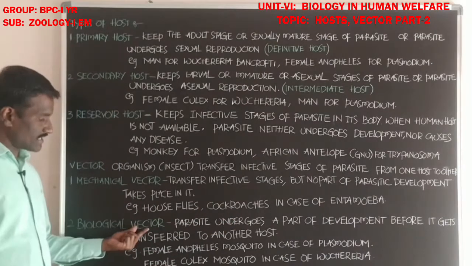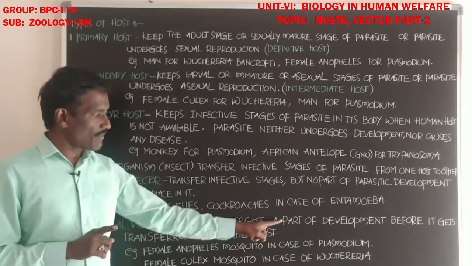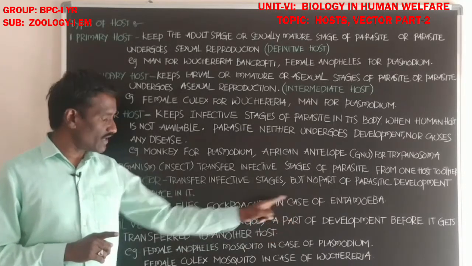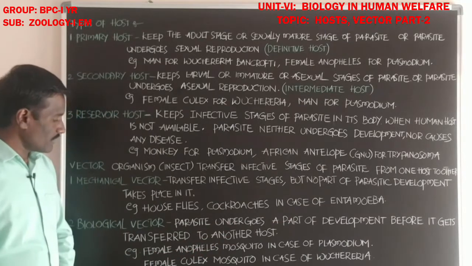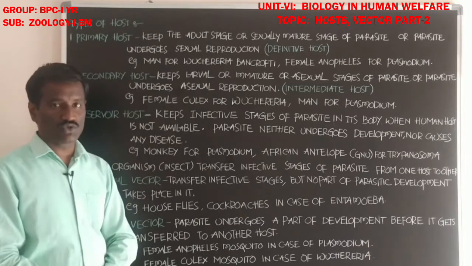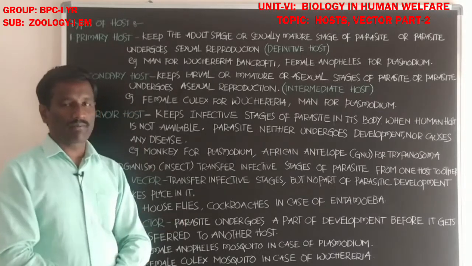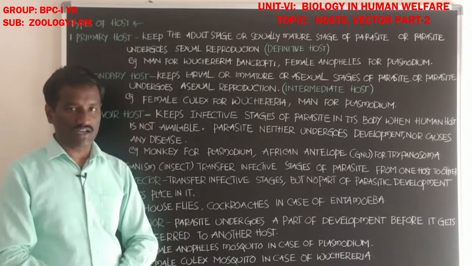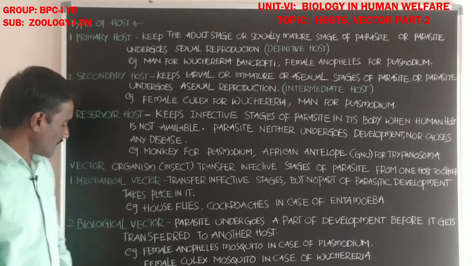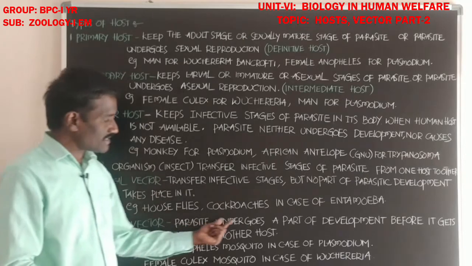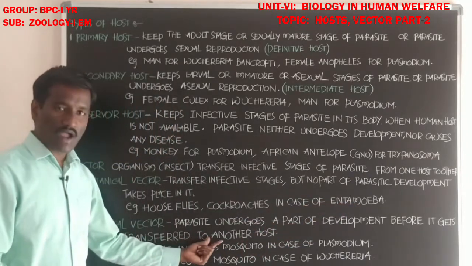Next, students, the biological vector. In a biological vector, the parasite undergoes a part of development before it gets transferred to another host.